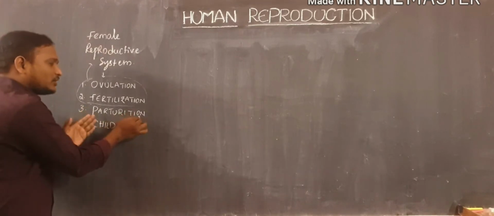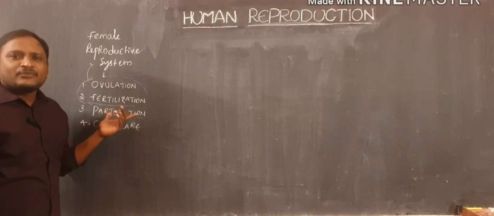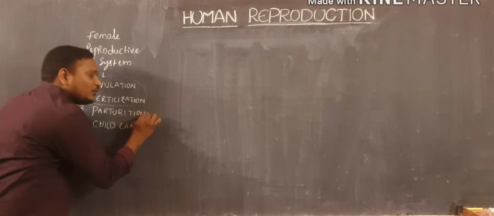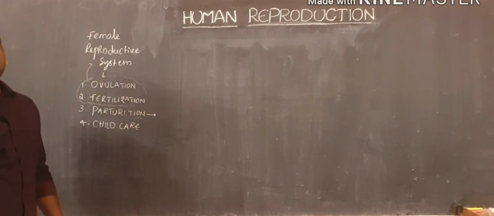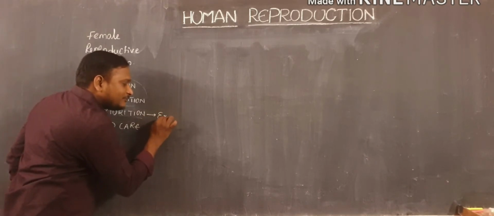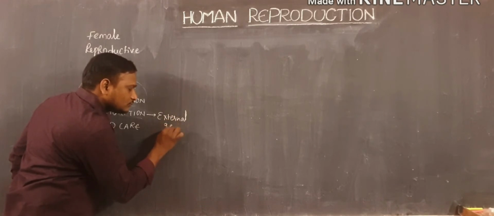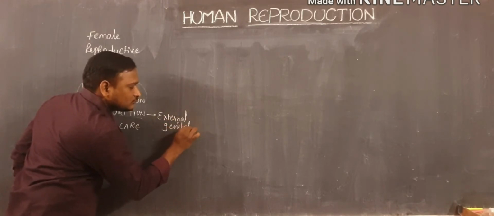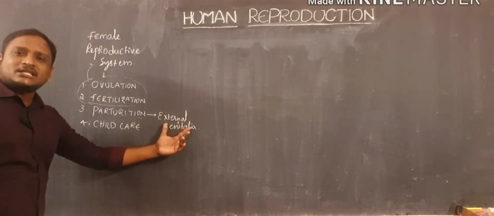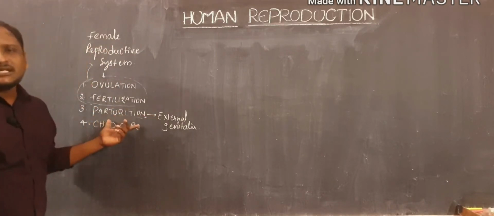Of course, the development of the baby and the releasing of the baby also take place with the help of the female reproductive system. And here, for the parturition case, they also involve external genitalia. So, along with external genitalia, the female reproductive system also performs another function, that is parturition.